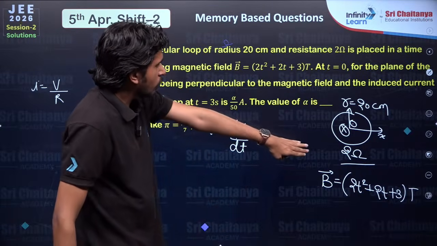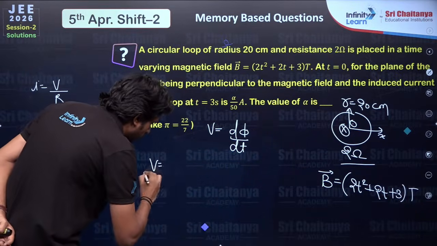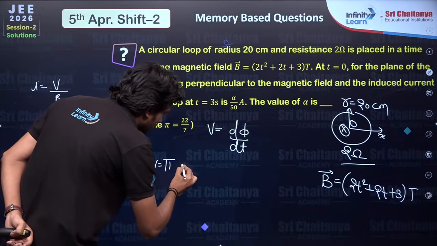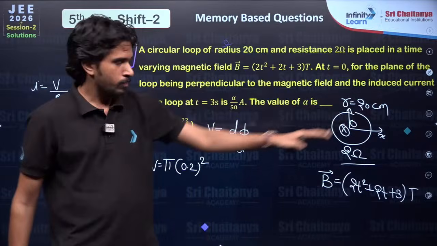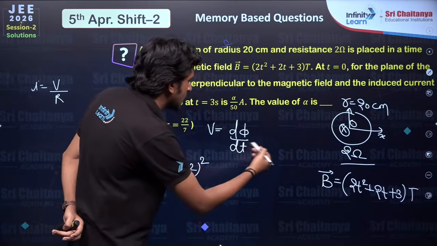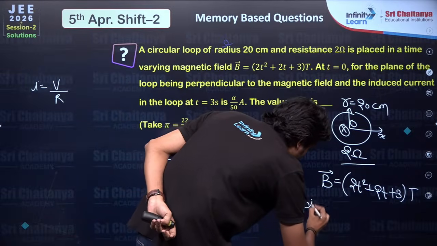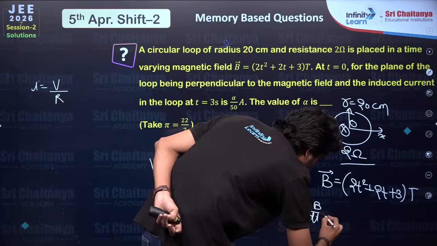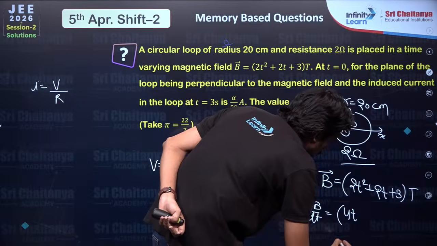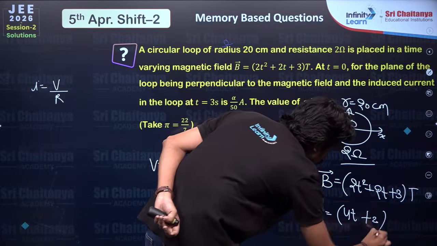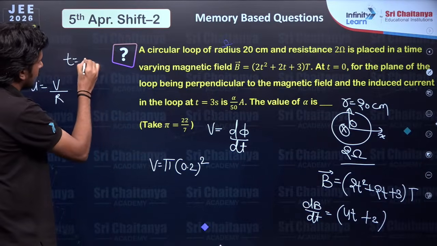Okay, but what is constant over here? The area is constant. So voltage will be area, pi r square, that means pi into 0.2 square, since 20 centimeters means 0.2 m, times dB by dt. So from here we can conclude that dB by dt will be 4t plus 2. Now put values at t equals 3 seconds.